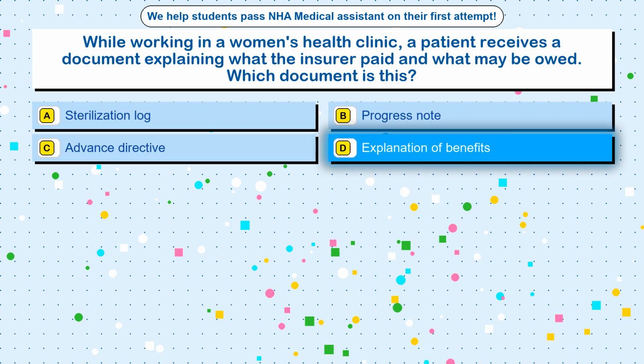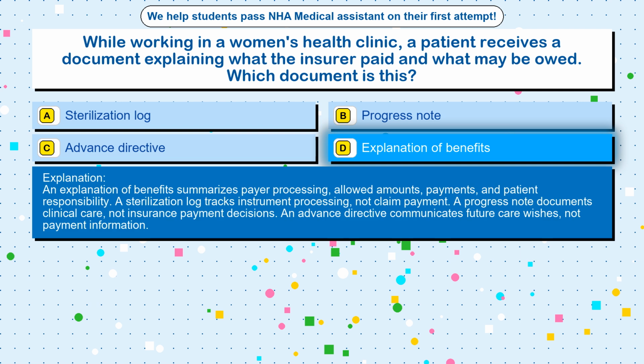The correct answer is option D. Explanation of benefits. An explanation of benefits summarizes payer processing, allowed amounts, payments, and patient responsibility. A sterilization log tracks instrument processing, not claim payment. A progress note documents clinical care, not insurance payment decisions. An advance directive communicates future care wishes, not payment information.